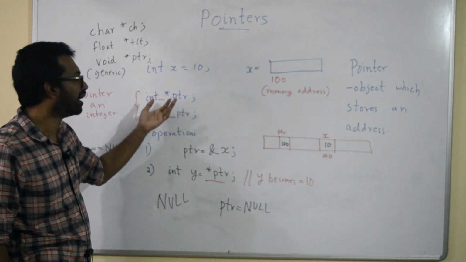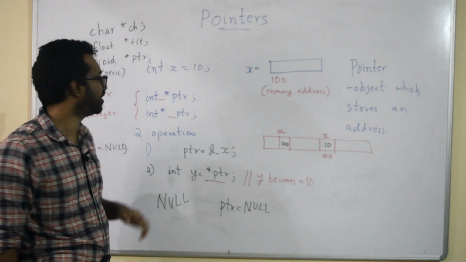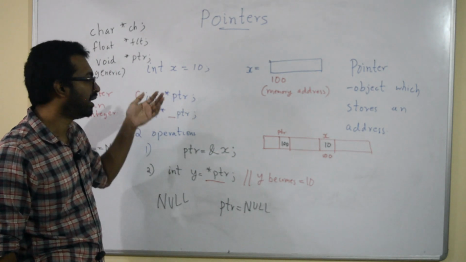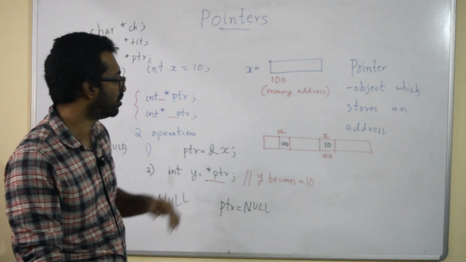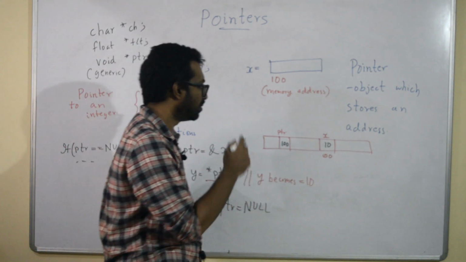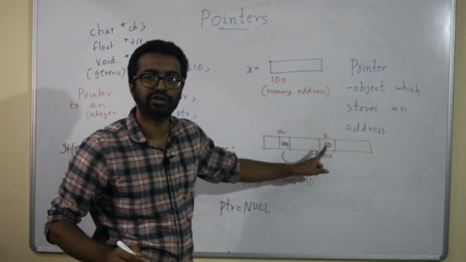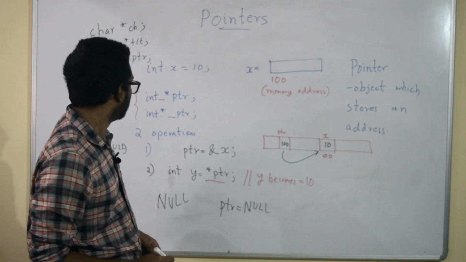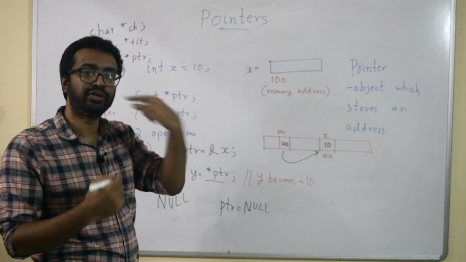Then I define a pointer to an integer variable by saying int star ptr, and then I assign ptr is equal to the address of x. So 100 comes here. In some sense, this pointer is pointing to that address location.